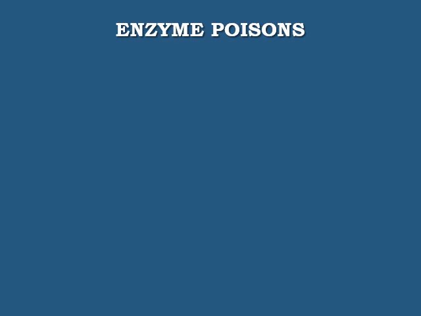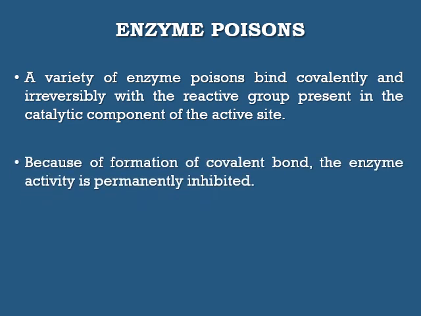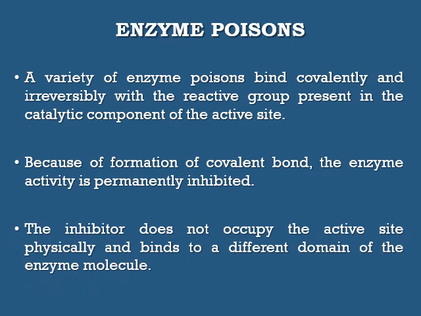Enzyme poisons. A variety of enzyme poisons bind covalently and irreversibly with the reactive group present in the catalytic component of the active site. Because of formation of a covalent bond, the enzyme activity is permanently inhibited. The inhibitor does not occupy the active site physically and binds to a different domain of the enzyme molecule.